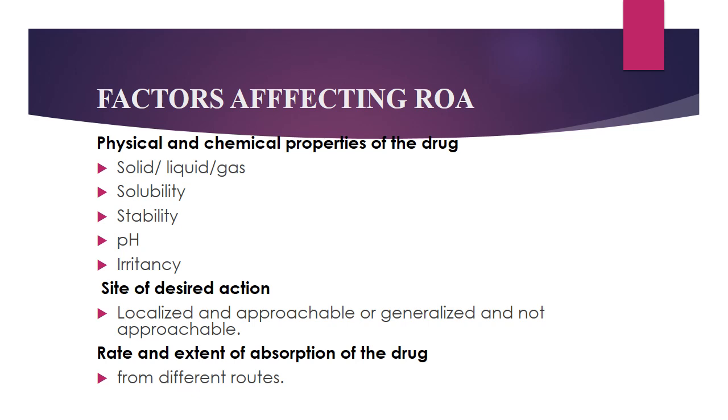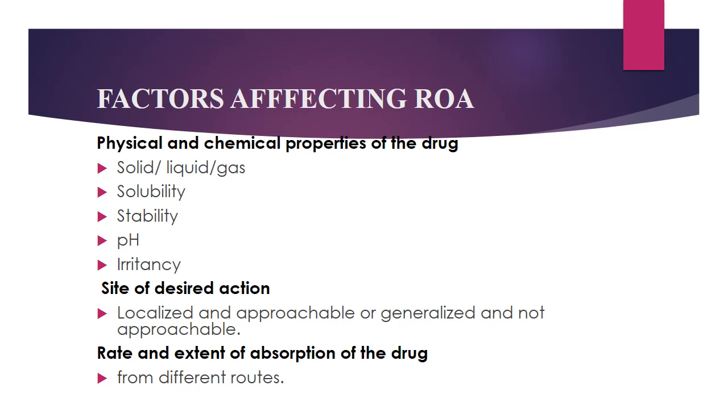Now, what are the factors which affect the route of drug administration? Physical and chemical properties of the drug will affect the route of drug administration, that is, in which form the drug is present, either solid form, liquid form, or gas form. The next factor is the solubility of the drug, that is, whether the drug is lipid soluble or not.